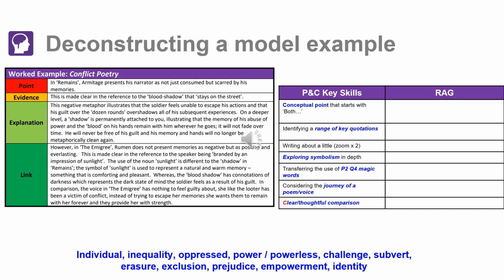And then you've got the RAG of skills over there that you could use and a reminder of the key vocabulary that you've looked at. Just as a couple of points of reflection, I think as much as possible encourage the students to automatically make those links, get their vocabulary right, make sure students understand the differences between these poems. So although they all talk about human power, there are slight differences in the way that they present that concept of human power and different discussions that they're having about it as well.